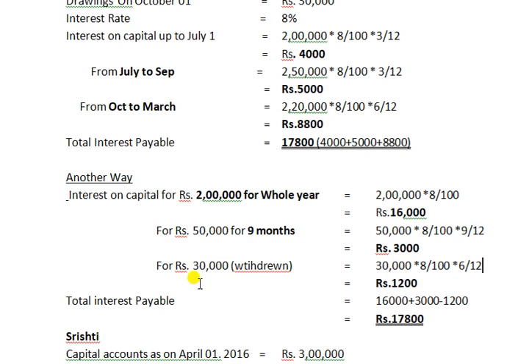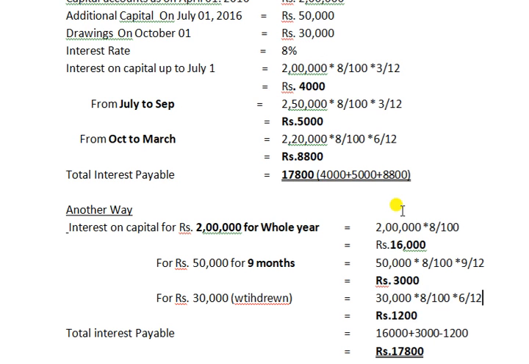Next, the withdrawal. How much did we withdraw? We withdrew 30,000 rupees. That 30,000 into 8 by 100, and what is the 6 by 12? It is for when we withdrew that amount. On October 1st we withdrew that amount, so October to March count: October, November, December, January, February, March.